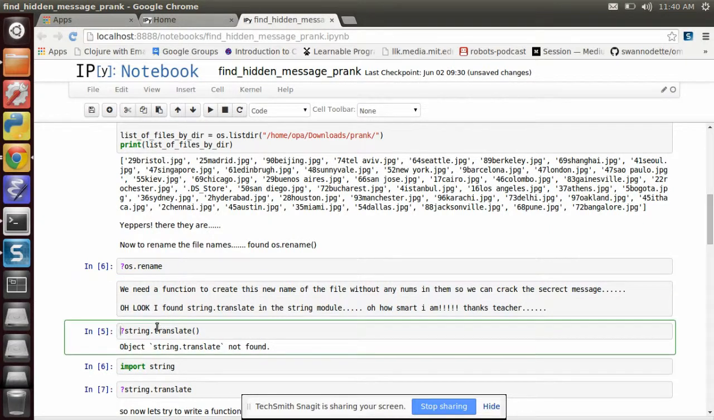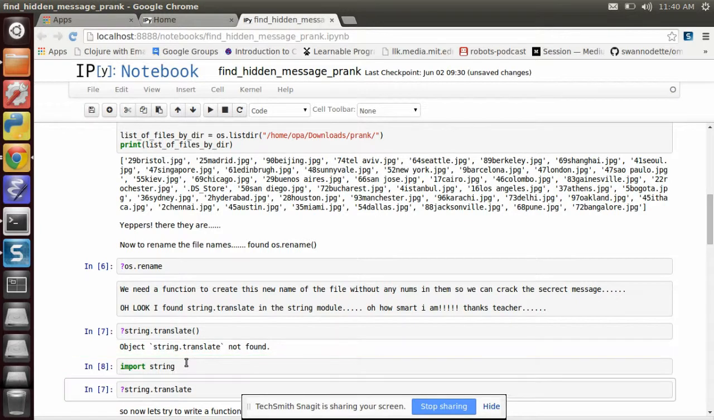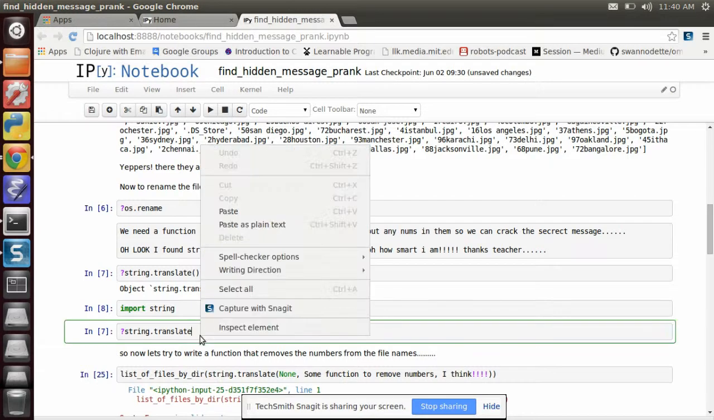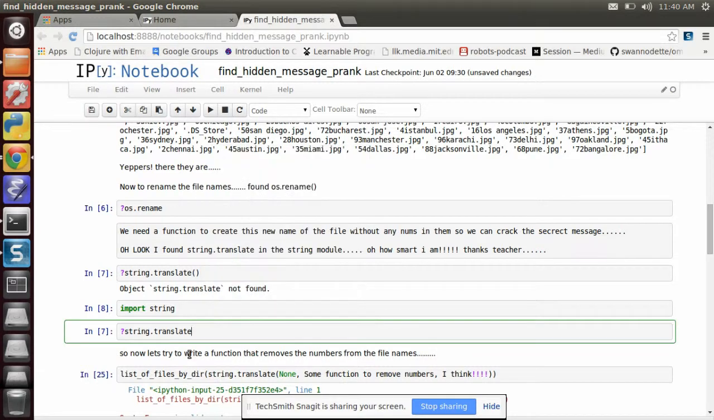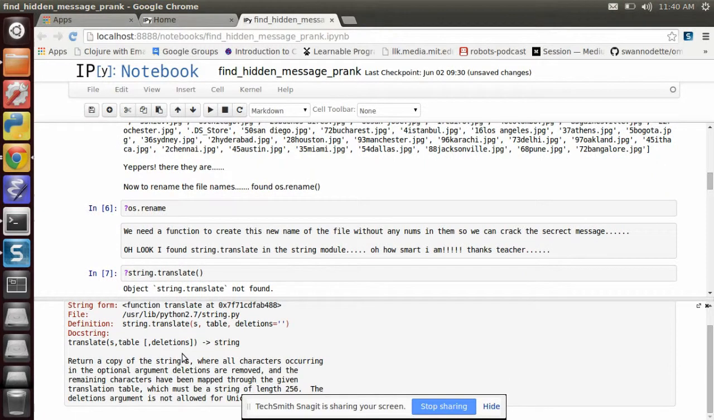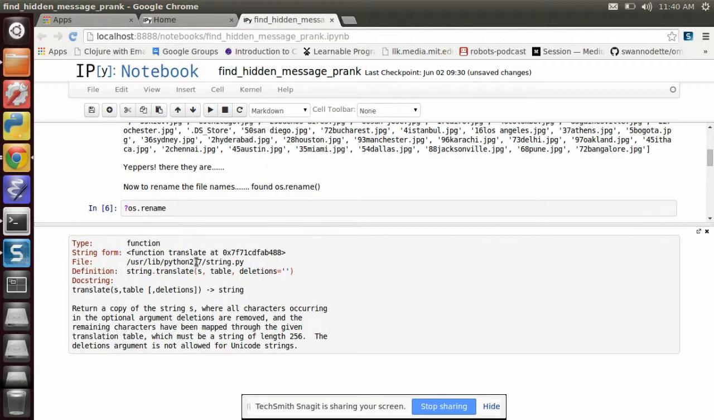And we're going to use this string.translate function in Python. To do that, it's going to say object not found. I need to import the string class, or string module, I guess they call it. And when I do that now, it's going to say, here's all our goodies. Pull that up and we can see it better.